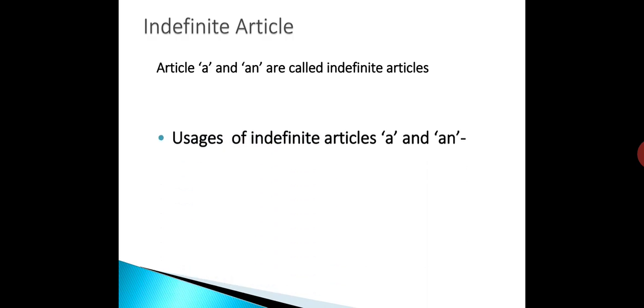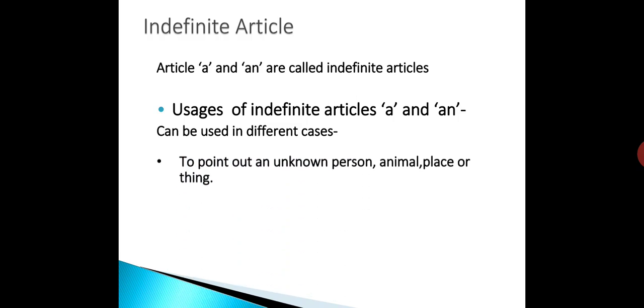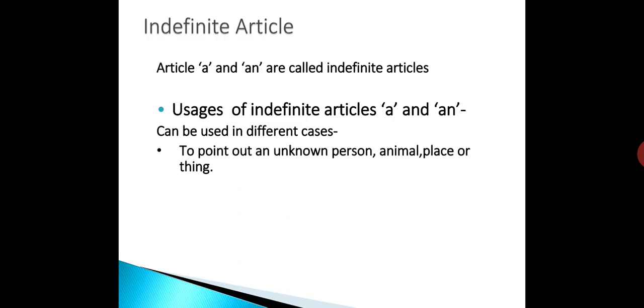Now see the usages of indefinite articles a and an. Indefinite articles can be used before a noun in different cases. They are used to point out an unknown person, animal, place, or thing.